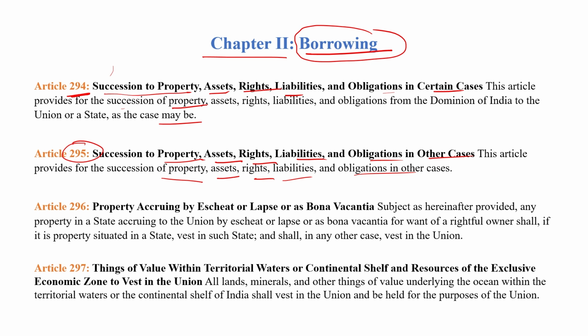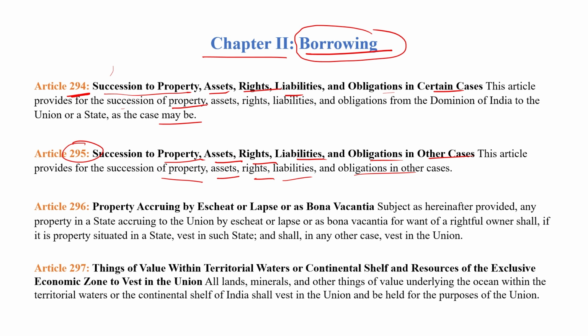Article 296 explains property accruing by escheat or lapse, or as bona vacantia. Basically, it explains that, subject to what is hereinafter provided, any property in a state which would have accrued to the Union by escheat or lapse, or as bona vacantia. What is bona vacantia? Bona vacantia are those which are unowned property. So it is explaining the property accruing. If there is unowned property, then what is the rule for this unowned property? Who will own this? Who will acquire this?